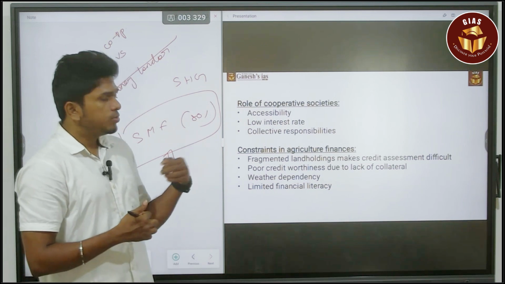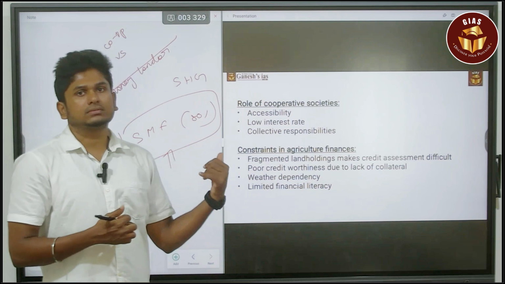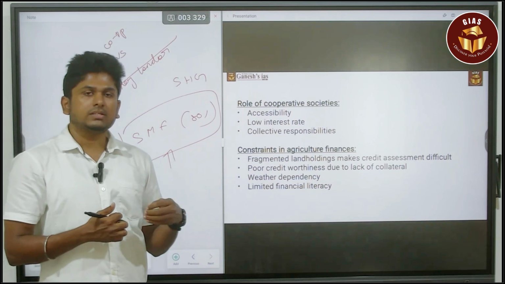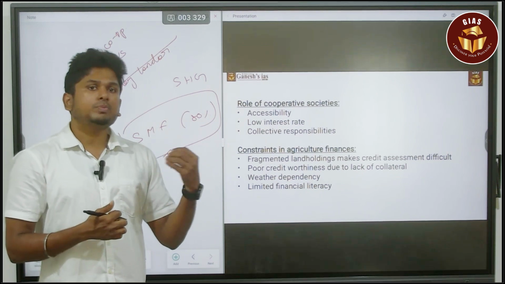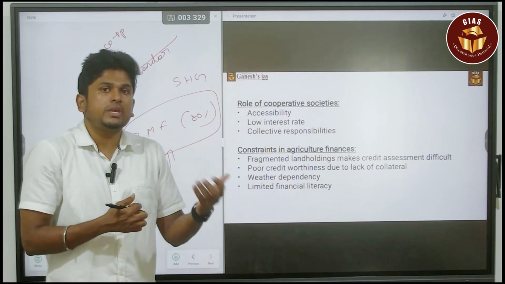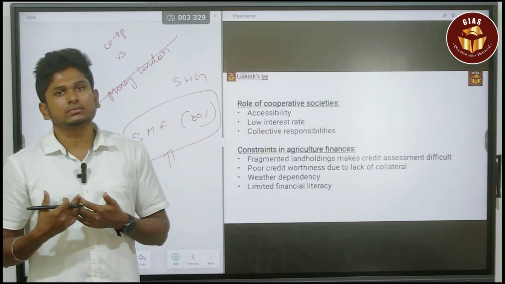Next, poor creditworthiness due to the lack of collateral. That is the only reason. There is poor creditworthiness because I don't have collateral. How will the lender give me money? So obviously I have to turn to the money lender to get the money.